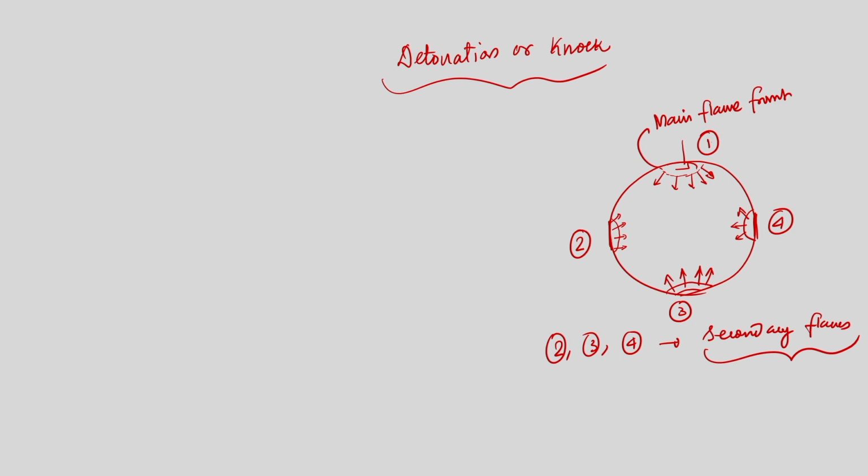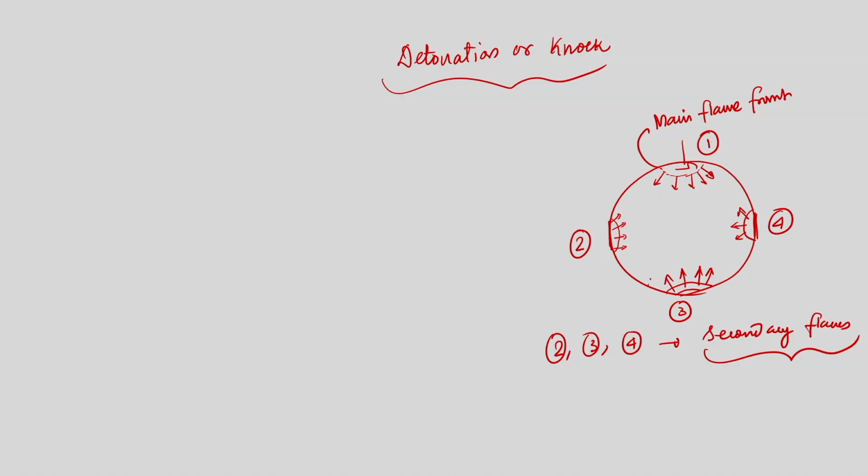The main flame front will start traveling from point 1, that is true, and there will be a few other flames now traveling from different other hot points. Now, the question is: if the speed or velocity of the main flame front is very high, then by the time the other secondary flames start propagating, the main flame front will suppress them, and the problem of detonation may not be there.